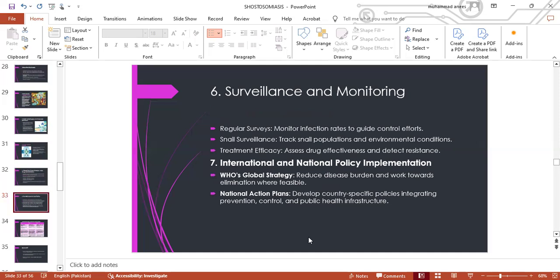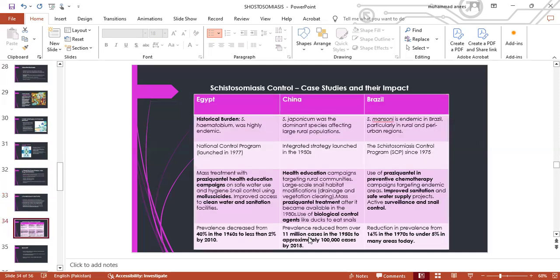So a national action plan is to develop country-specific policies integrating prevention, control, and public health infrastructure. There are certain case studies from Egypt, China, and Brazil, which show the control of schistosomiasis and the impact. In Egypt, a national control program was launched in 1977, which comprised the use of praziquantel, health education, and sanitation, and the prevalence decreased from 40% in the 1960s to less than 2% by 2010.